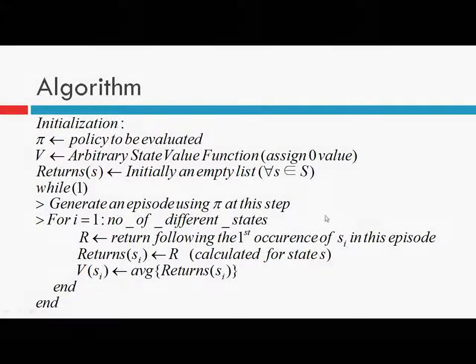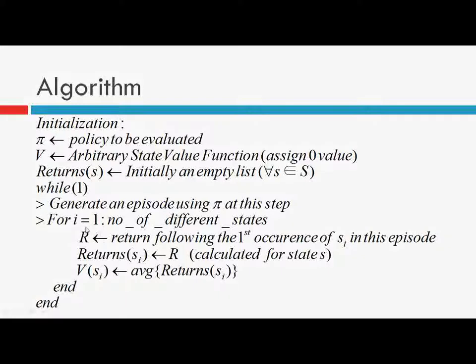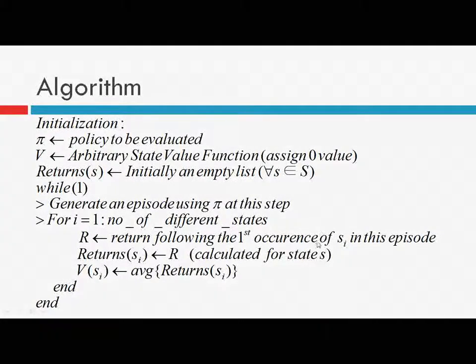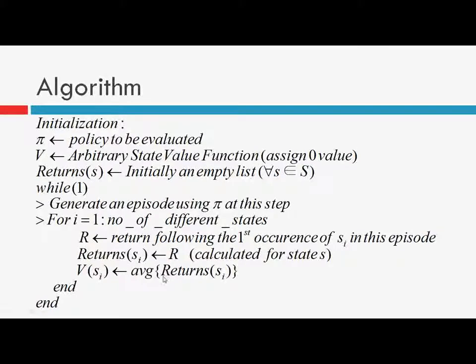That is, suppose our state si occurred 5 times, then we will calculate the return following the first occurrence of our state, since this is the first visit Monte Carlo method. And then once this return has been calculated, we append it to an initially empty list, returns of si. Then we take the average of these returns.